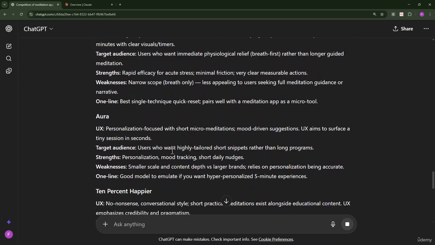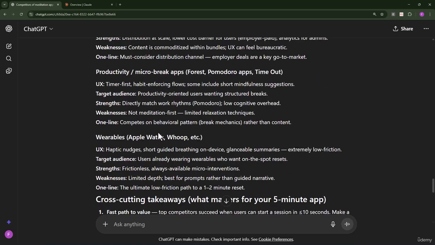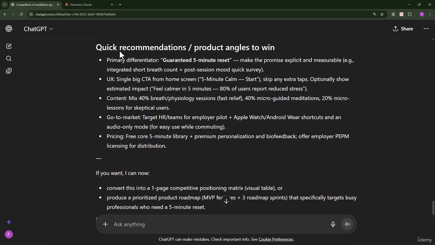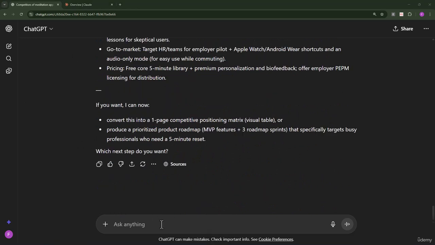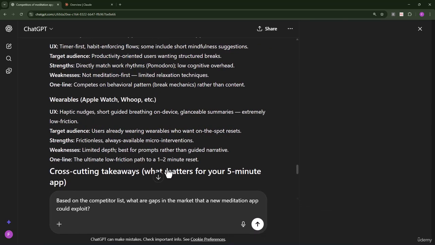Now this data or information is coming in from what ChatGPT has been trained on, and also it is doing a bit of web browsing over here. That is what has been introduced in the recent versions. You can even ask for opportunity gaps. Now one thing I would like to highlight over here: you can see the sources tab that you can click on, and you can see what all it referred to.